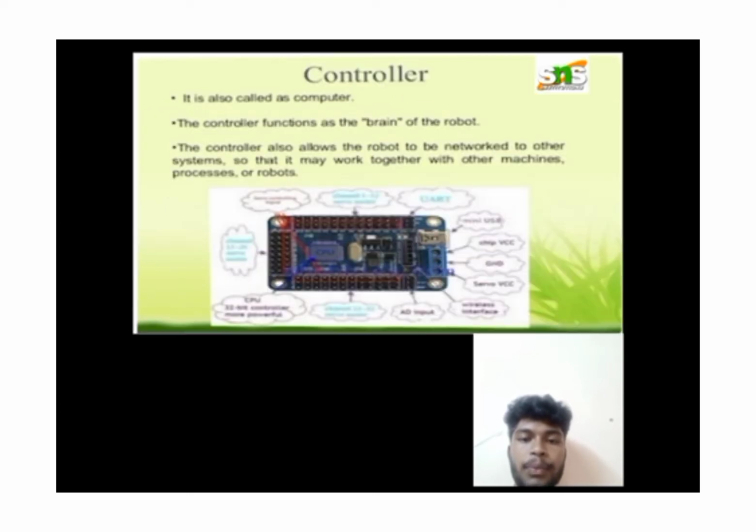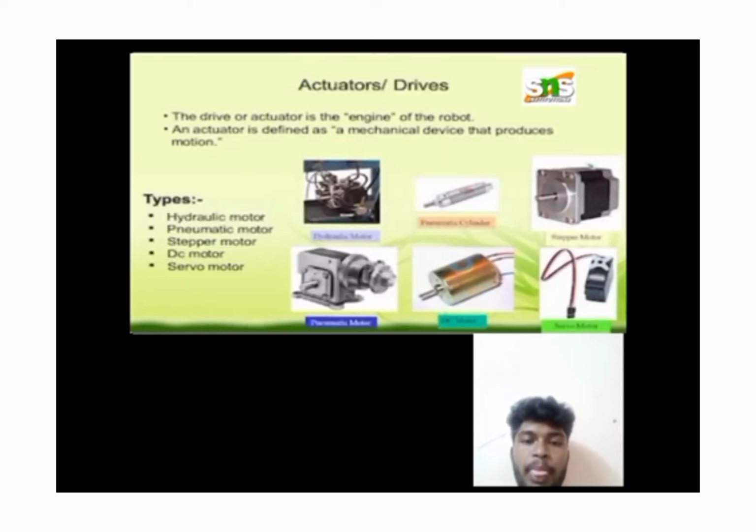Then controller. It is also called the computer. The controller functions as the brain of the robot. The controller also allows the robot to be networked to other systems so that it may work together with other machines, processes, or robots. Then actuators. The driver or actuator is the engine of the robot. An actuator is defined as a mechanical device that produces motion. Actuator types include hydraulic motor, pneumatic motor, stepper motor, DC motor, and servo motor.